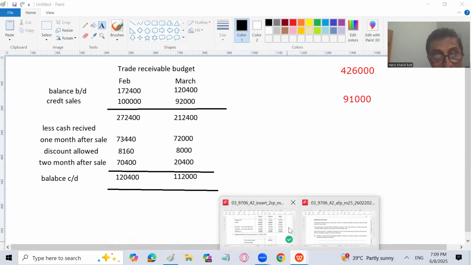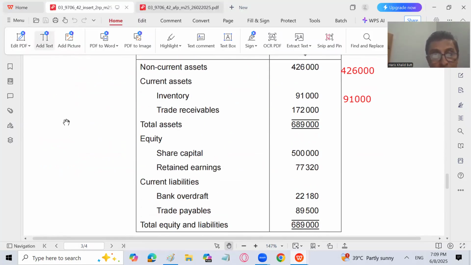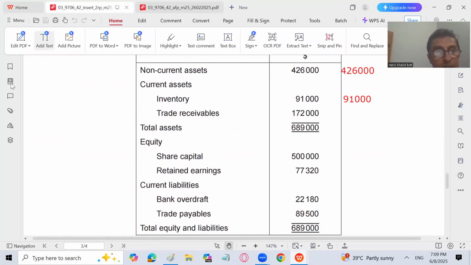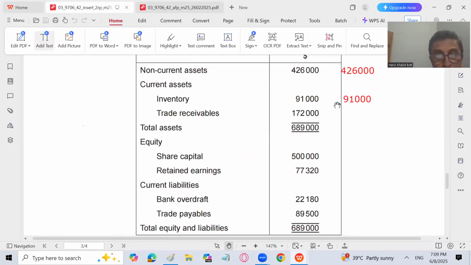We have prepared the trade receivable budget for the same reason. So that is going to be 112,000, which we have already calculated over here. So let me write it down. 112,000.